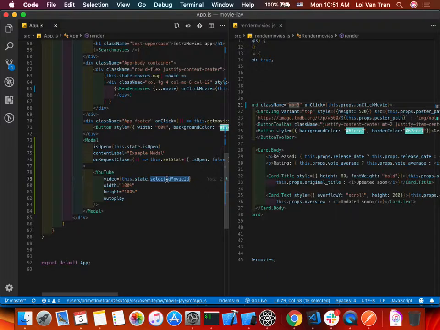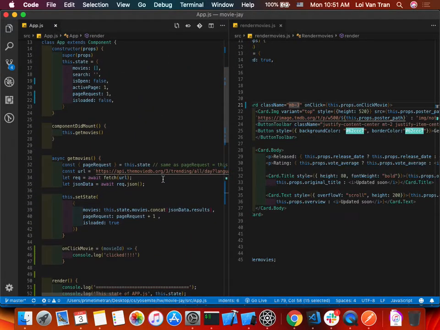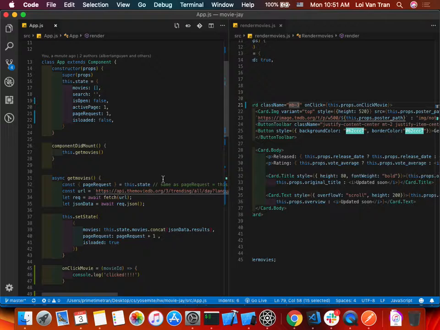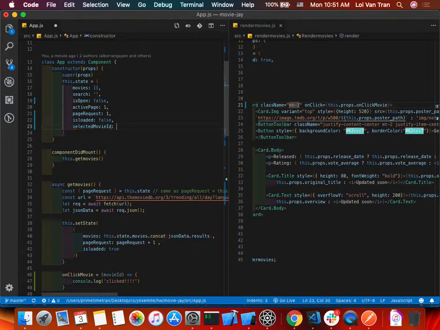Okay, it looks at a piece of state. Can you show me where that is? Like already? We haven't used it yet, so we're going to do it right now. So now, because we want the YouTube video to change, now we're going to implement this. So we'll add it right here, and we'll say it's no.